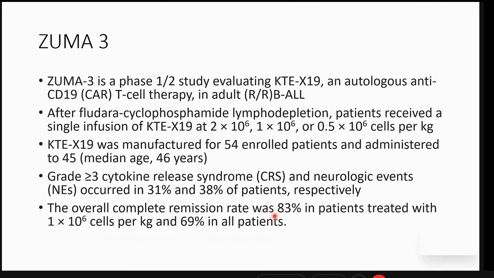the overall complete remission rate is as high as 83%. Whereas in the overall cohort, it was 69%, but when they subdivided only the 1 million category, 83%. And please mind, they're all heavily pretreated relapsed refractory patients, some of them relapsing even after an allogeneic transplant.